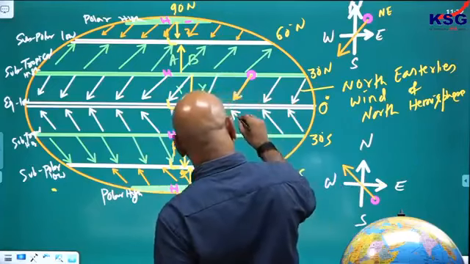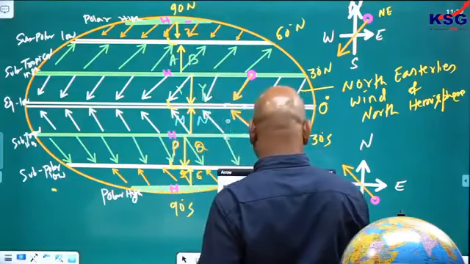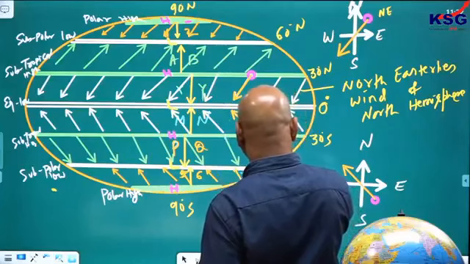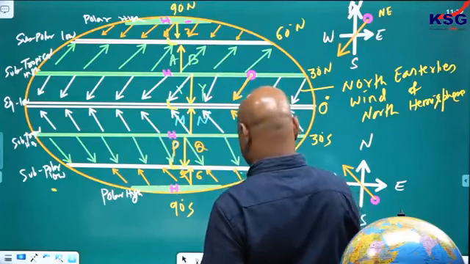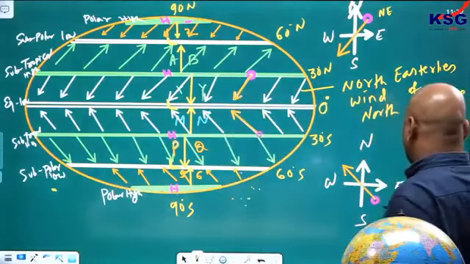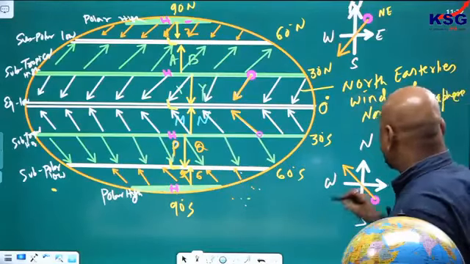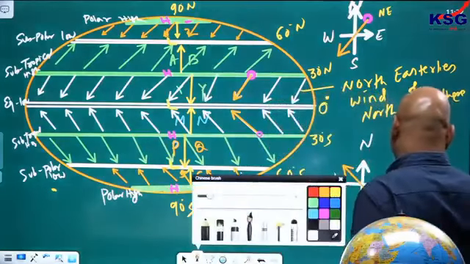Now this is going in this direction, same. देखो, from here only it is also going. Which one is the southeast? This is what? Southeasterly. Here क्या है?